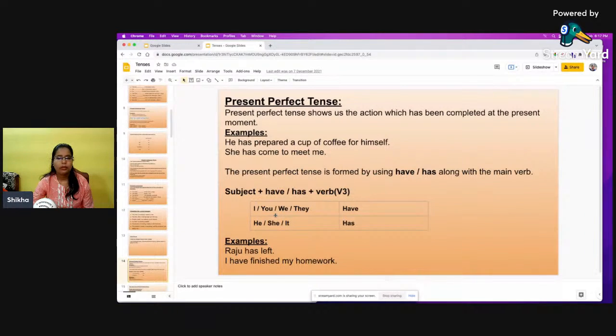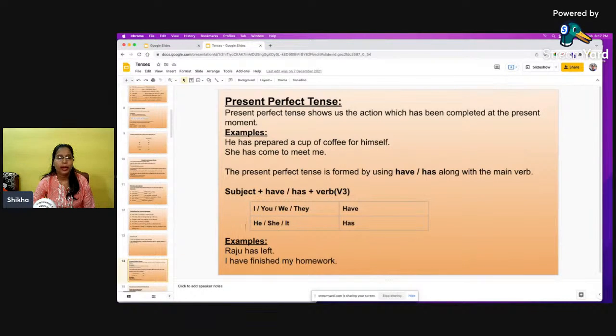So here, when we will be using have, now we have lots of confusion about it. Whenever we are framing sentences under present perfect tense, we will be using have or has depending on the subject. Now we use have for I, you, we, they, or any kind of plural subject, correct?